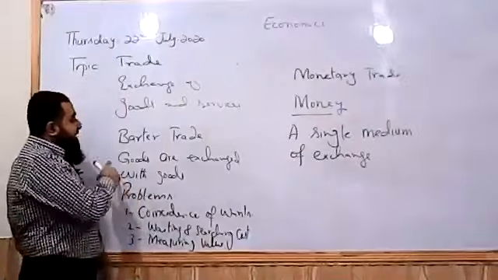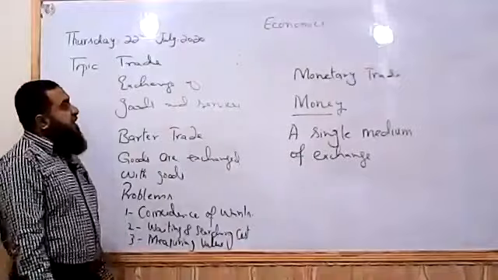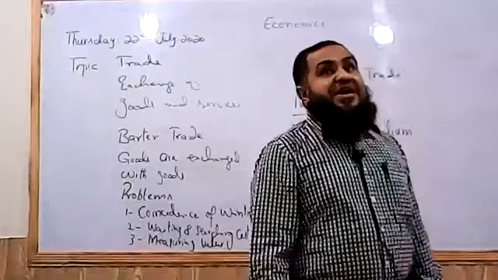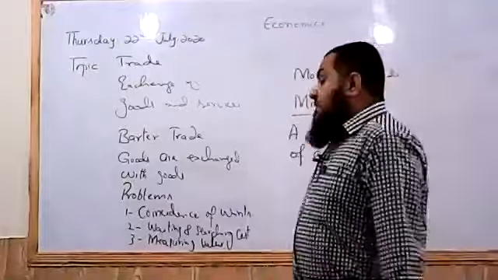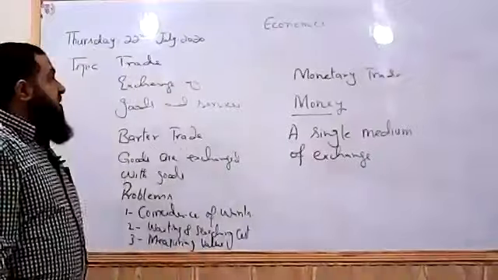In the barter system, the transaction was difficult because of these problems, but in monetary trade we have two transactions that are easier than barter because it does not involve coincidence of wants.